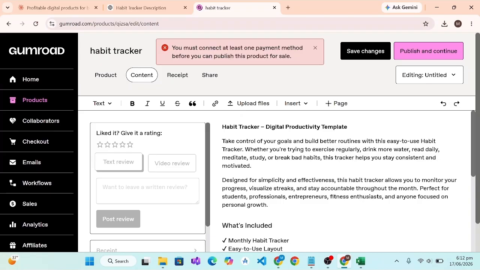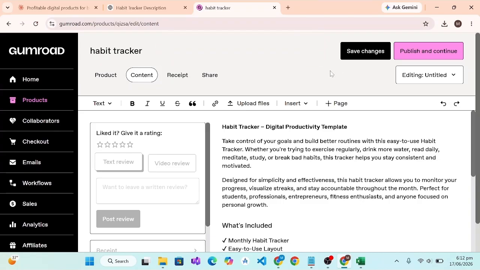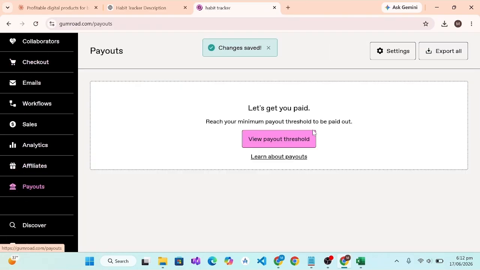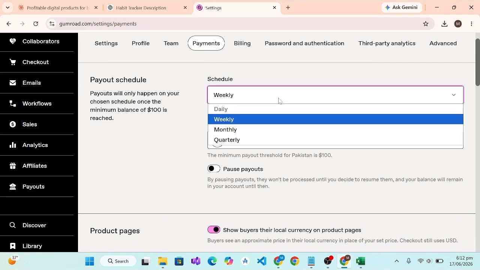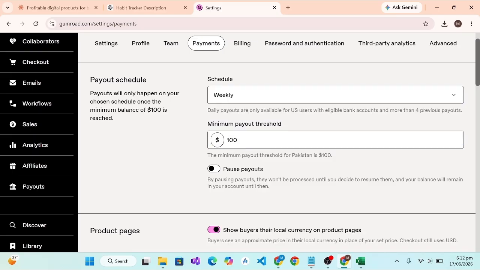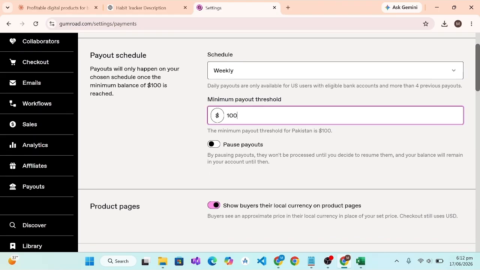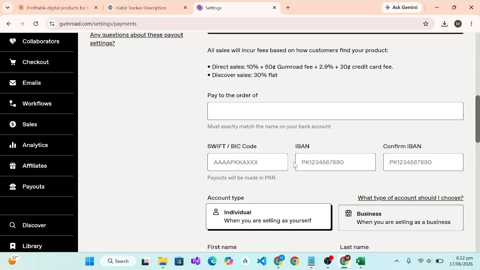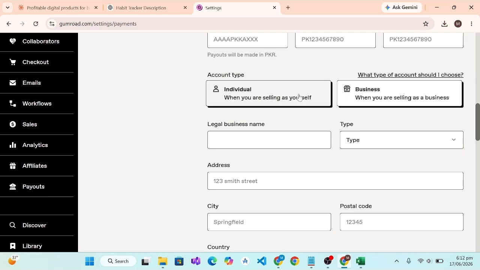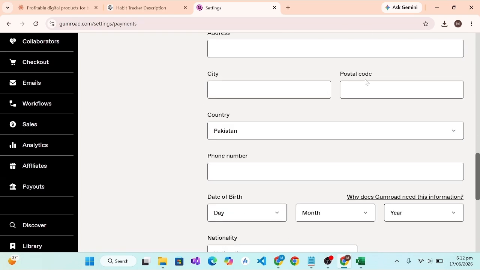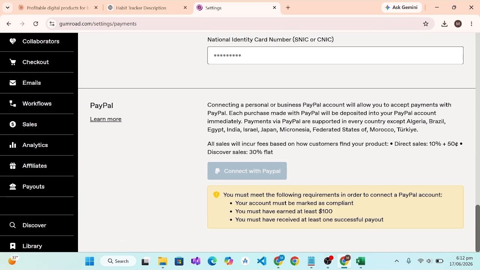It says you must connect at least one payment method before you publish this product for sale. So here we will save changes, and now we'll go to payouts, and from here we will go to settings, and after that we'll go to the payments option. Here you can schedule your payments daily, weekly, monthly or quarterly. Minimum payment threshold, for Pakistan it is $100. From your bank account you will have to give all these bank account details, business if you have a business, but if you have an individual account, you will go with that, city, postal code, country and everything.